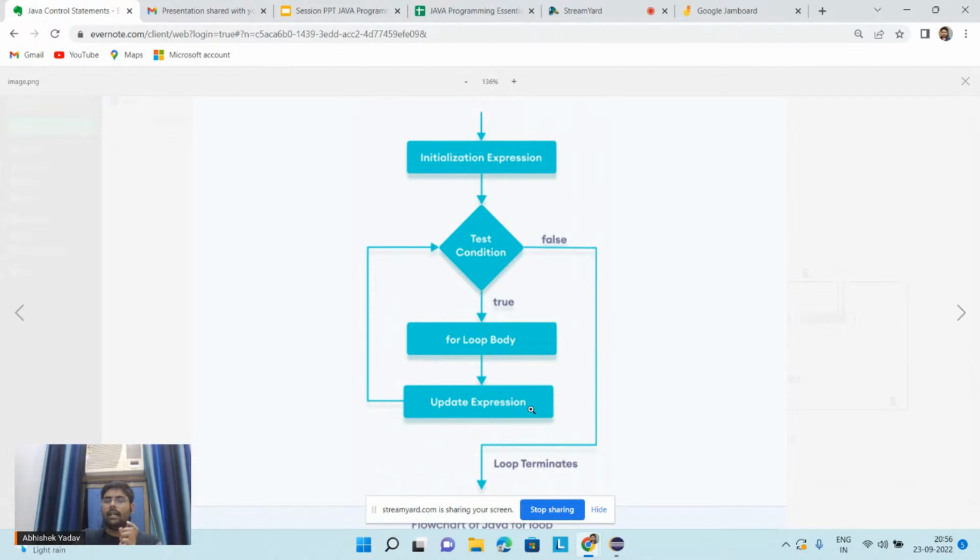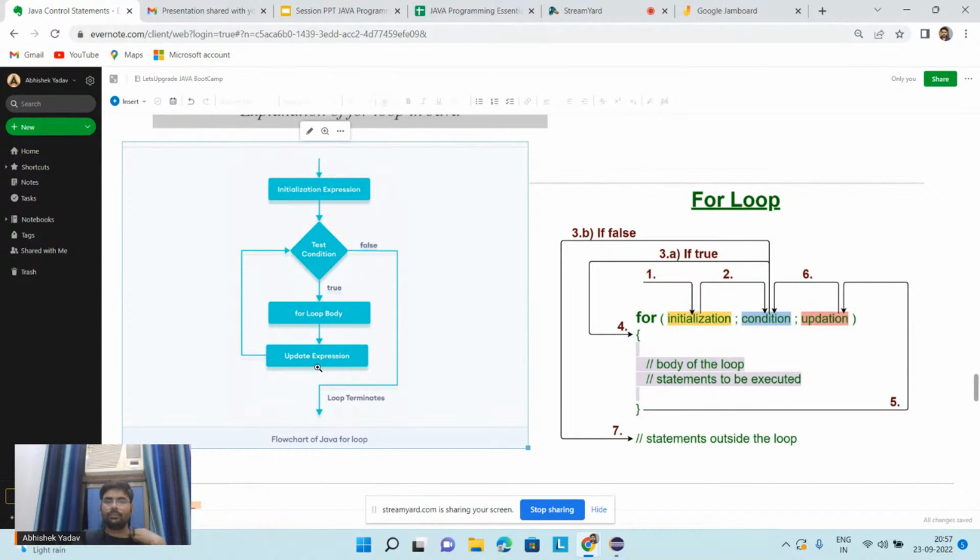After executing the updation expression, we again go to the test condition. Again the test condition will be checked, it is true, the body of the for loop gets executed, and the updation expression gets executed again. This for loop will continue until the test condition is false. So this part is clear, everyone?